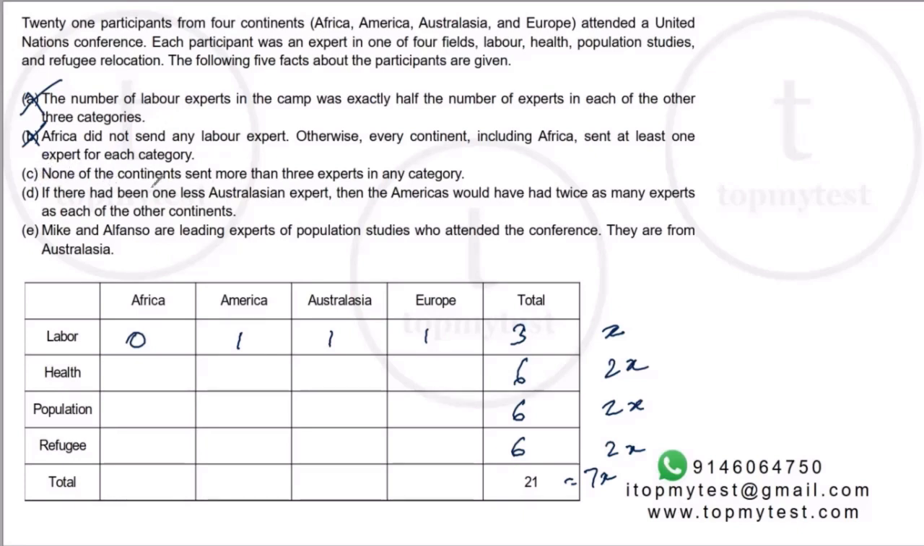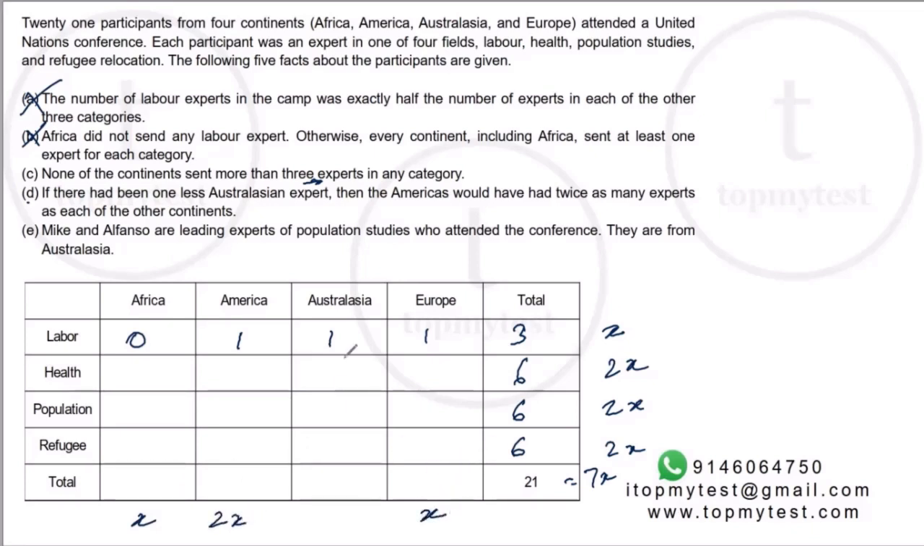Part C, none of the continents sent more than 3 experts in any category. So none of the values can be more than 3. D says, had there been 1 less Australasian expert, then America would have had twice as many experts as each of the other continents. So America would have had twice that of each of the others, which means America already has twice the other 2, except for Australasia, which you have to reduce by 1. So for example, if Africa had X people, America would have 2X.